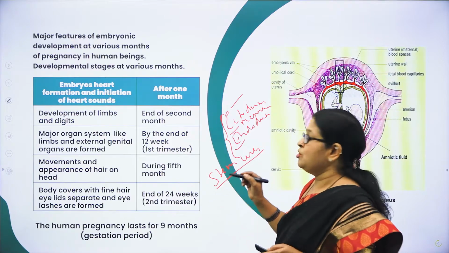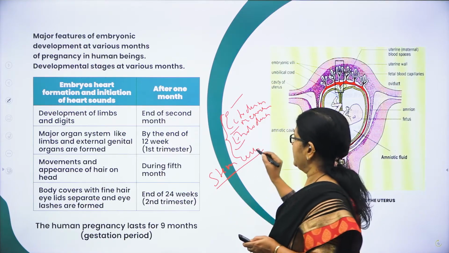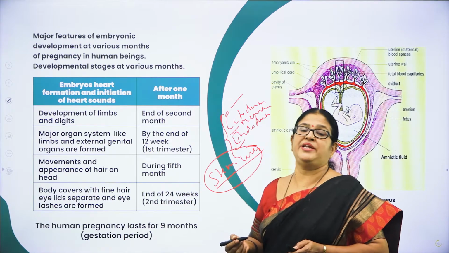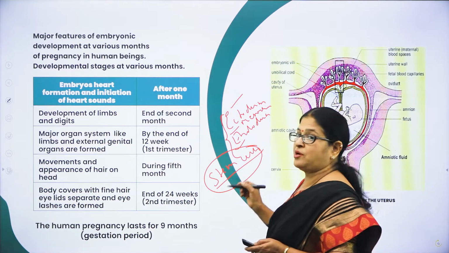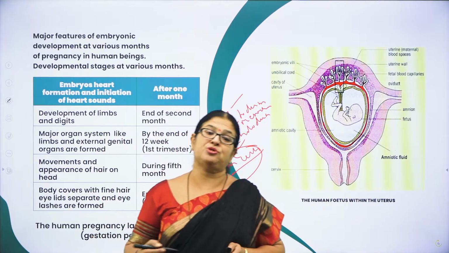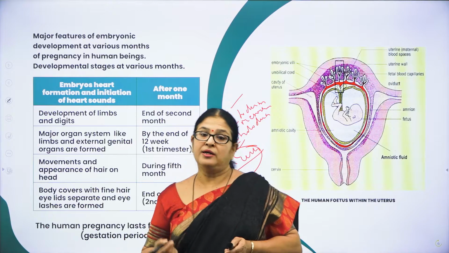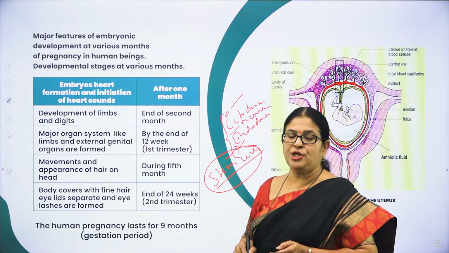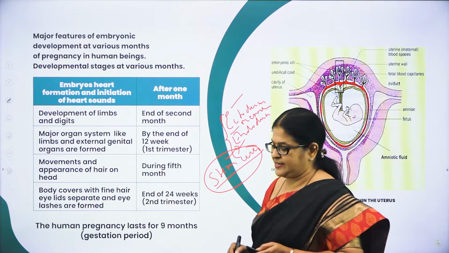That is the reason why, particularly nowadays, these stem cells are used in the field of medicine to cure many diseases. Why? Because stem cells have the capacity to produce all types of tissues and organs. So this is very helpful in the field of medicine to cure many diseases, right?